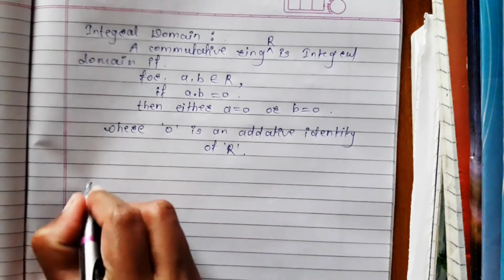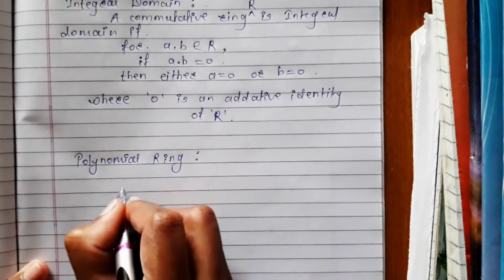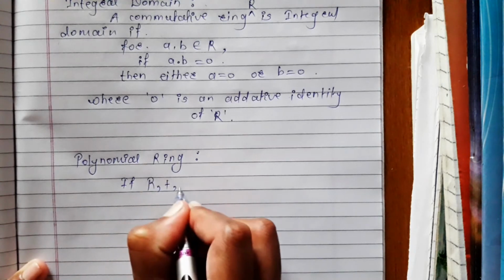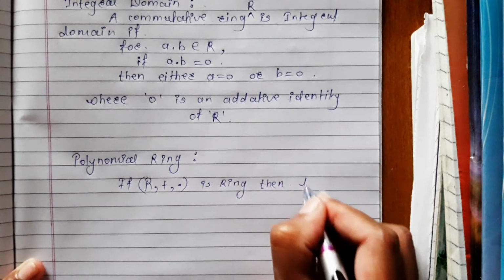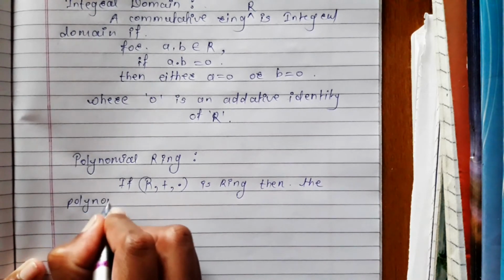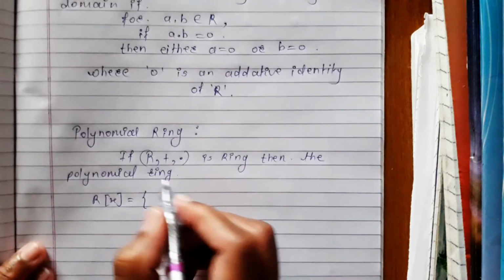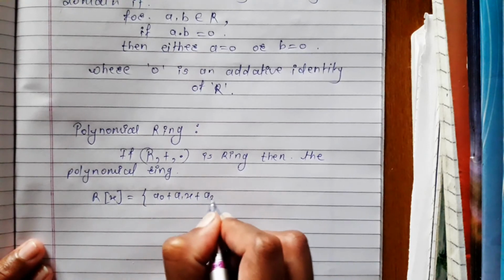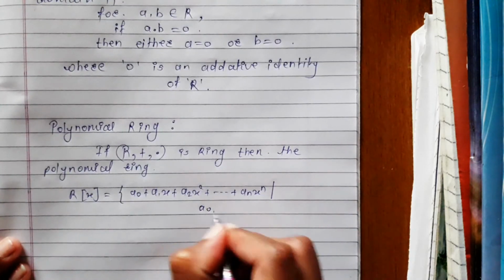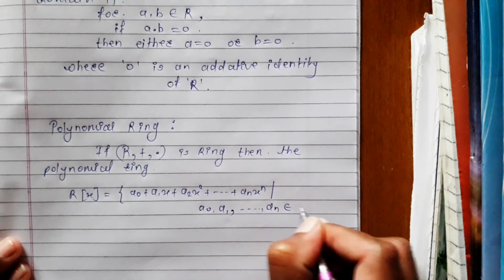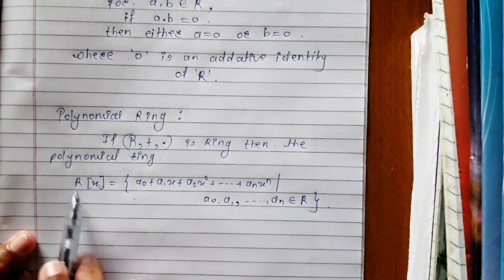Next definition is polynomial ring. If R with respect to addition and multiplication is ring, then the polynomial ring R[x] is given by a0 plus a1x plus a2x squared up to anx raised to n, such that a0, a1 up to an belongs to ring R. This is called as polynomial ring, and which is denoted by R[x].